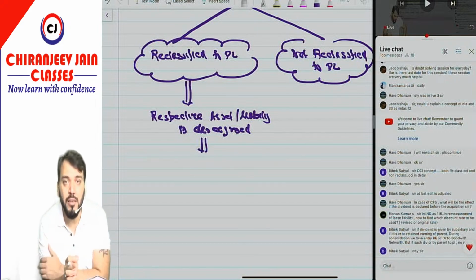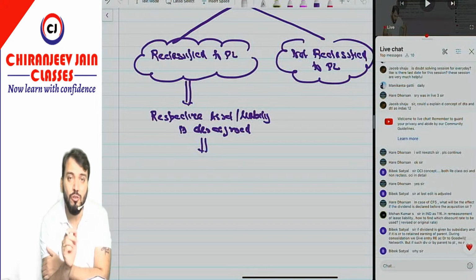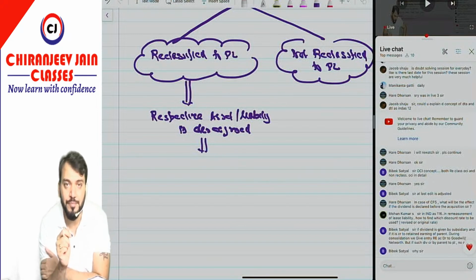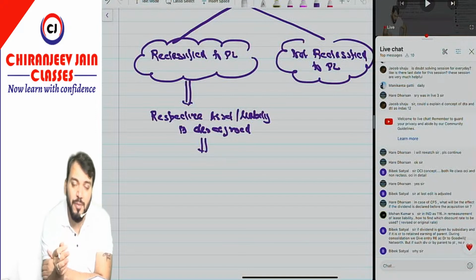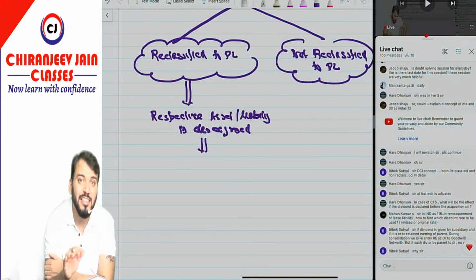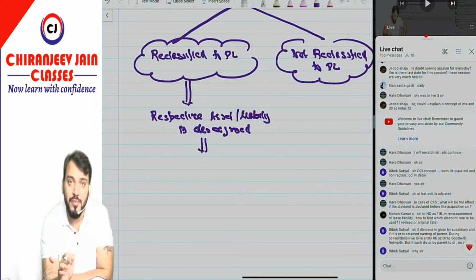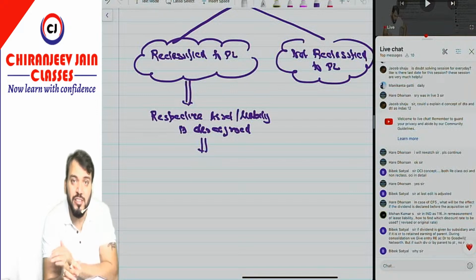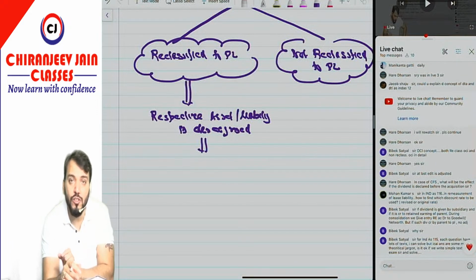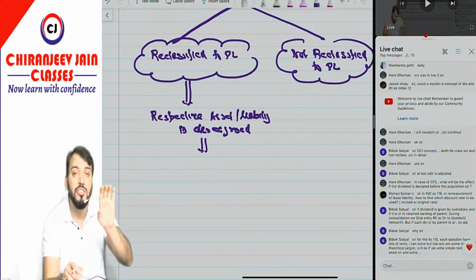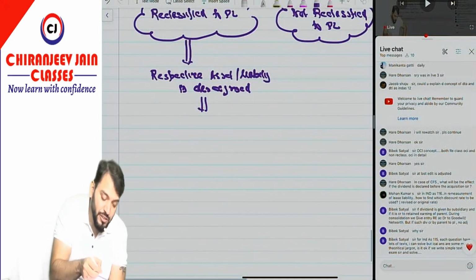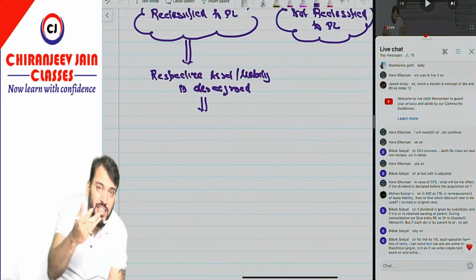I'll just take one example. Suppose you have done some investment in debt instrument, and it has been classified as FVTOCI, fair value through OCI. Now in that case, OCI is reclassified to PL. If you have sold such investment, then on derecognition, the accumulated gain or loss will be reclassified from OCI to PL. Correct? Means, suppose there was initially gain.